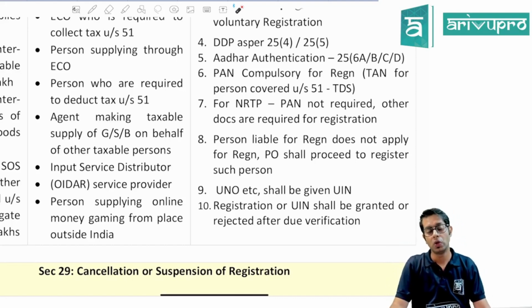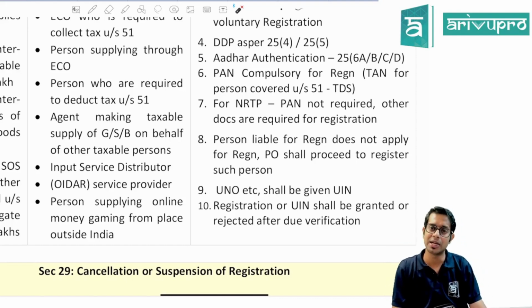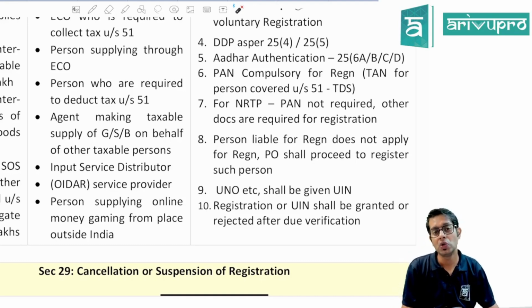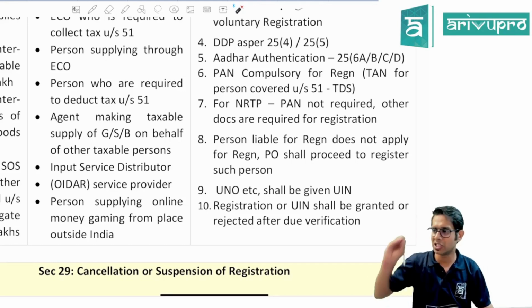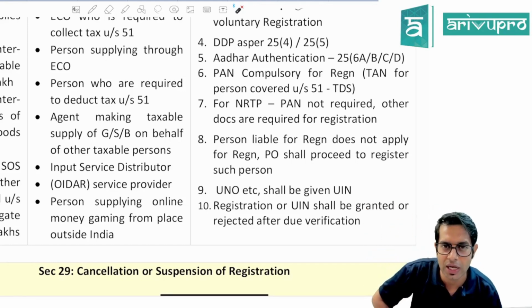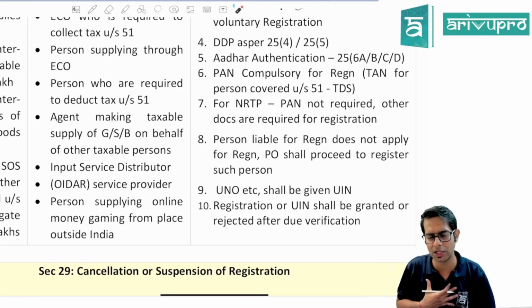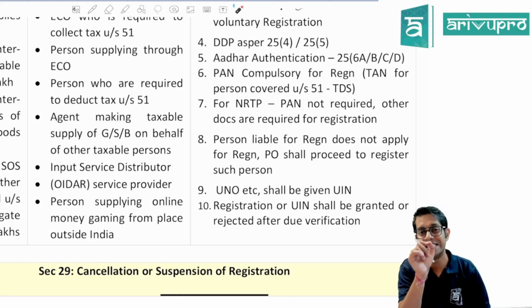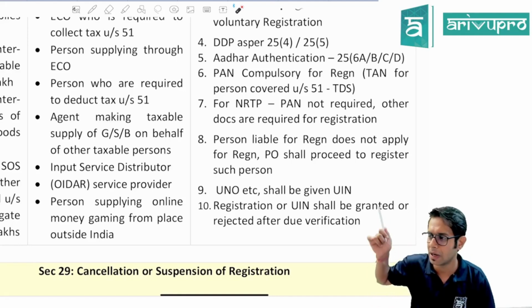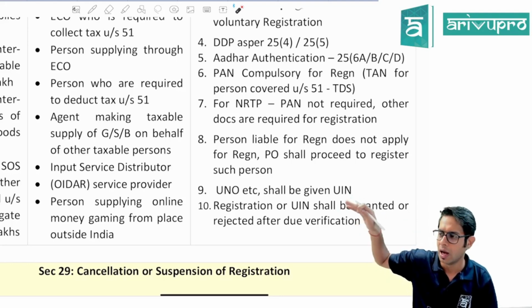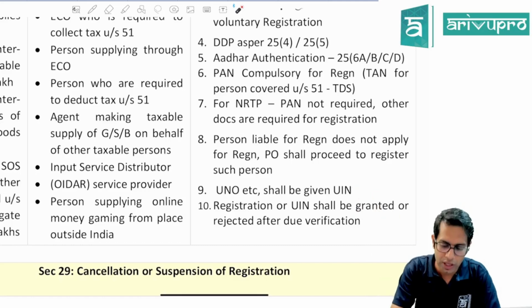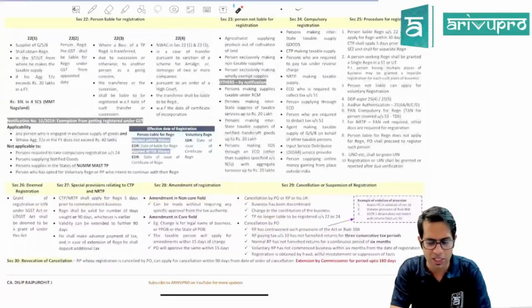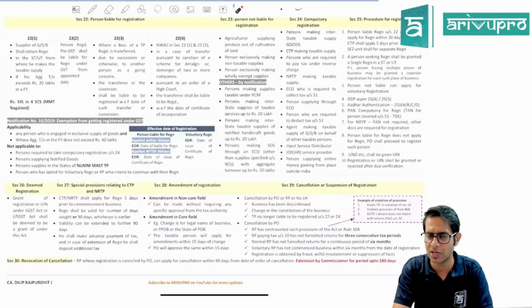And United Nations organizations or foreign embassies, etc., will be given something called a unique identity number. They also are required to take registration under GST law, and when they take registration, they will be given a unique identity number. So normally, if we take registration under GST law, we will be given a GSTIN, Goods and Services Tax Identification Number. But for United Nations organizations or foreign embassies, etc., when they take registration, they will get a unique identity number. Now, whether the registration is granted or rejected will completely depend upon the officer seeing your application.